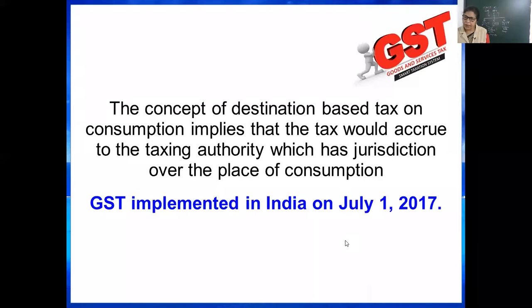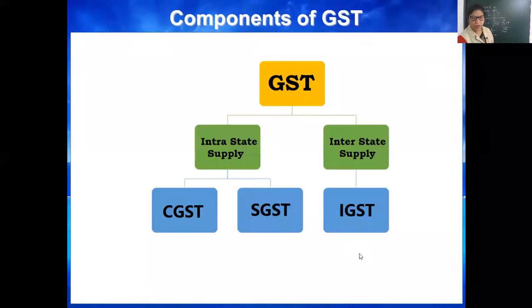GST implemented in India. That was the effort of a long time period. Government wanted to do it, but it was implemented in India on July 1st, 2017. Then GST is based on state. Intra-state means same state. Intra, same. Same state means buyer and seller belong to the same state.